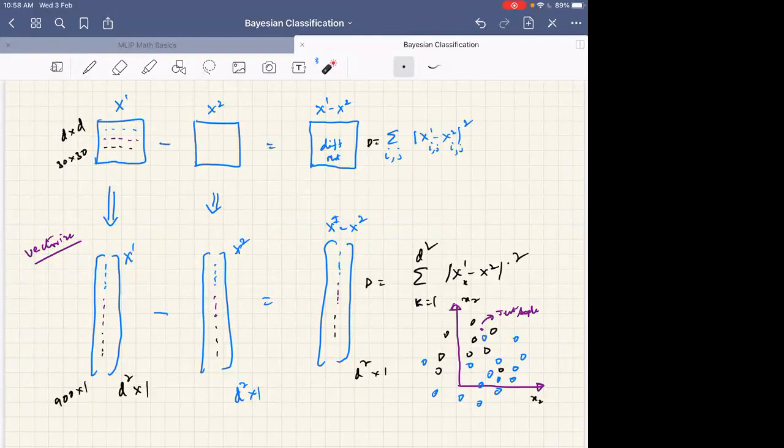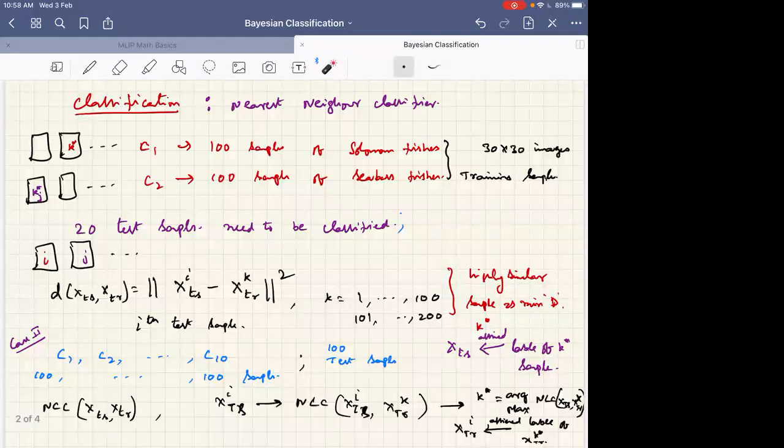The complexity is the same for each test sample. For 100 test samples, you have 100 times the complexity of one test sample as the total overall complexity for classification. Most of the time we need the classifier to take some time for training, but testing has to be very fast, and in many cases it has to be possible in real time. That is not facilitated by the nearest neighbor classifier.